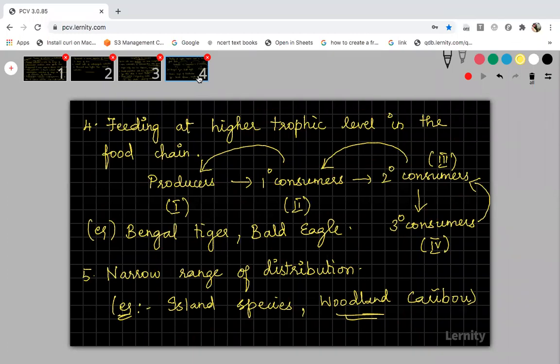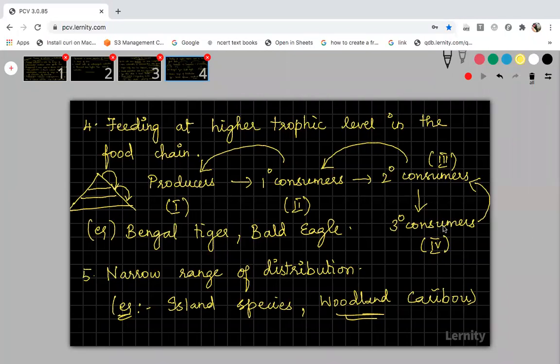See, in the 4th point, one student asked me, what is this upward arrow mark representing? The upward arrow mark is representing the food chain. Now, when you arrange the organisms in the ecological pyramid, the base will be the producer. Then comes the primary consumer, then the secondary consumer. Producers will not eat the primary consumer, right? The primary consumer will eat the producer, and the secondary consumer will eat the primary consumer. This arrow mark represents how they will take the food.